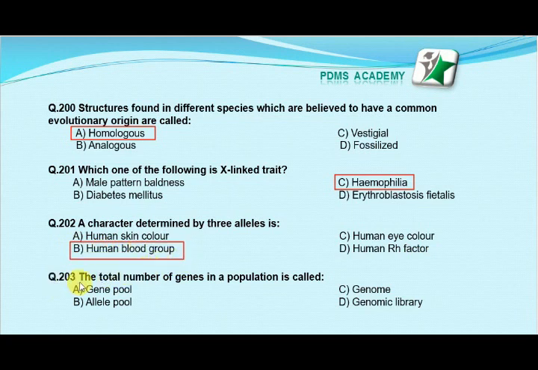Our next MCQ is: the total number of genes in a population is called option A gene pool, option B allele pool, option C genome, option D genomic library. Our correct answer is A, gene pool.